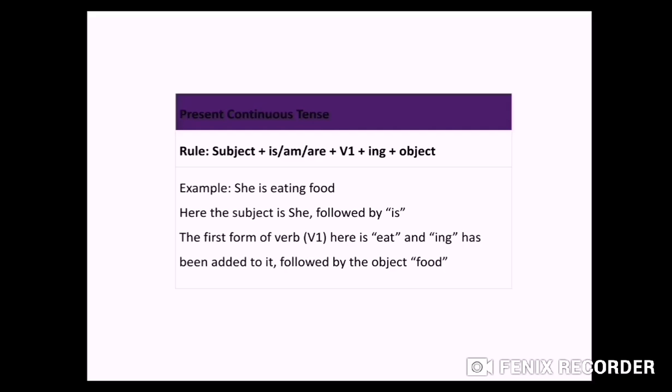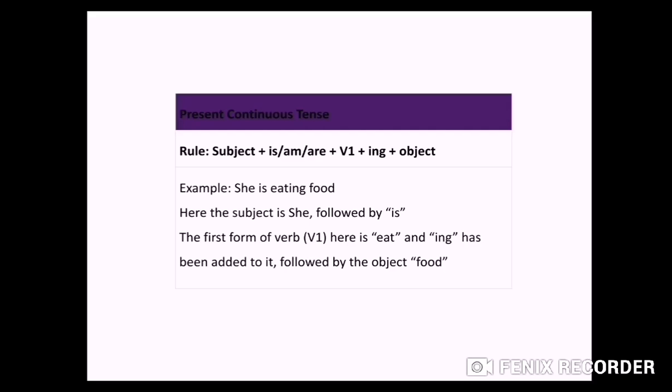So helping verbs always help the main verb. So we will see with the example. She is eating food. So she is your subject. Because she is singular, so we will use is. For singular we will use is, and for plural we will use are, and for I we will use am. So she is, eat is your first form of verb plus ing. We have added ing with eat, so it has become eating. Then food is your object. So she is eating food.